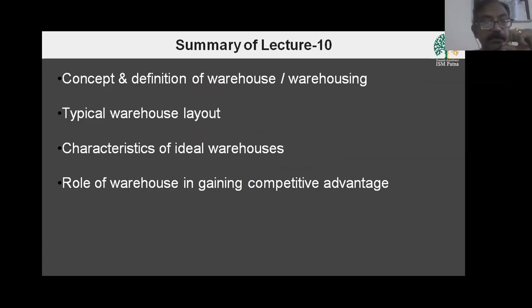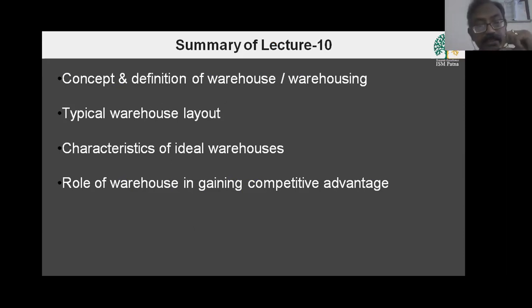Then we discussed the layout of the warehouse, in which one side is your bulk storage space, one side is your rack and bin system, then the inward system, dispatch system, packaging system, inspection system. All these are there in a warehouse.